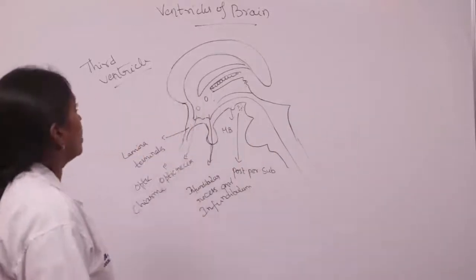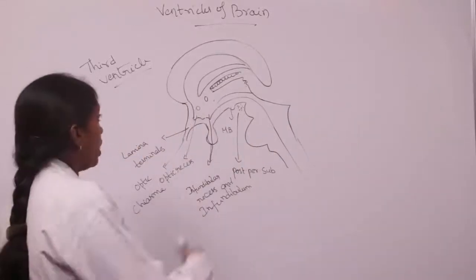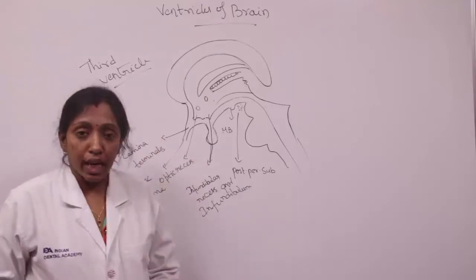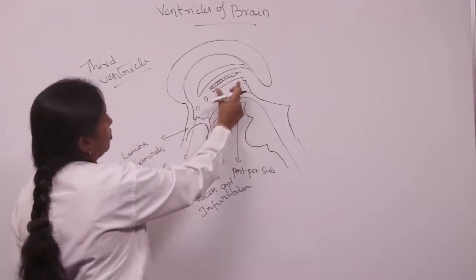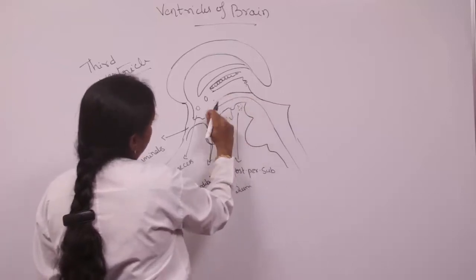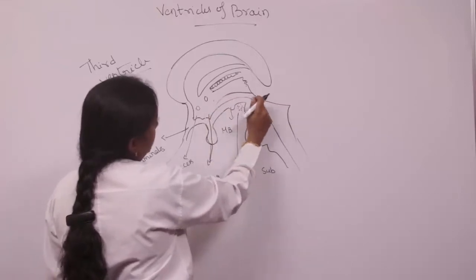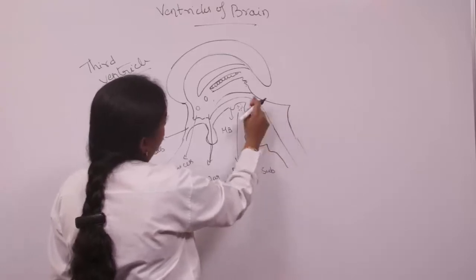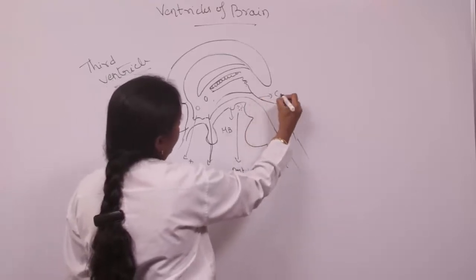Today we discuss the ventricles of the brain, starting with the third ventricle. The third ventricle of the brain is a cleft between the two thalami. It is continuous below with the fourth ventricle through the cerebral aqueduct.